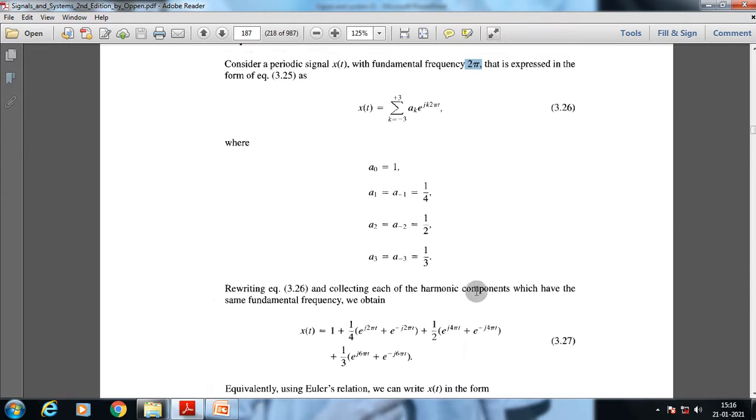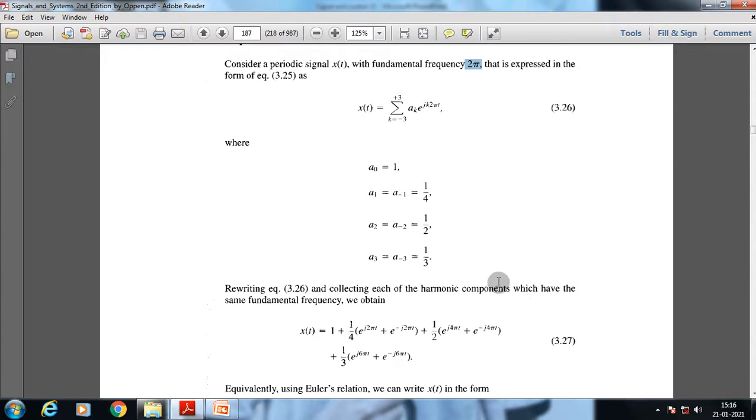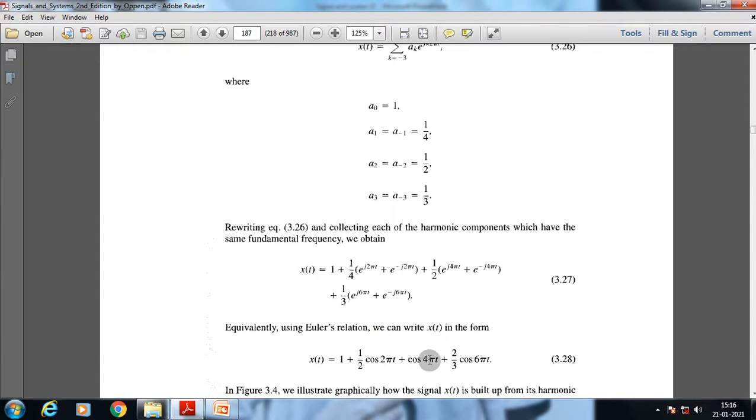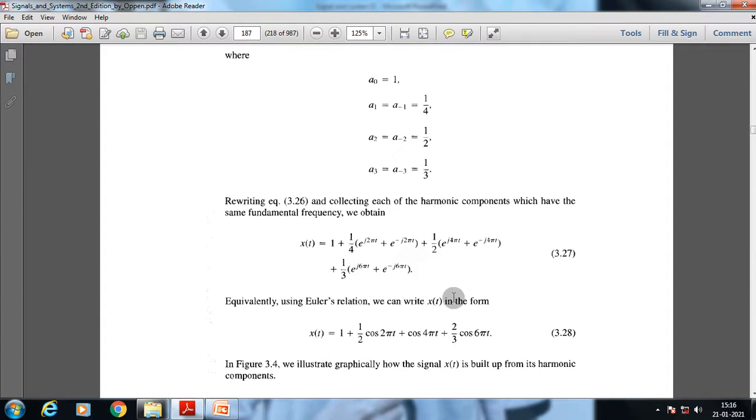So what we have here, from using the constant coefficients and the general complex exponential linear combination, from that we extract the cosine functions. Those are in a summation form. Okay, so this is the specific example.